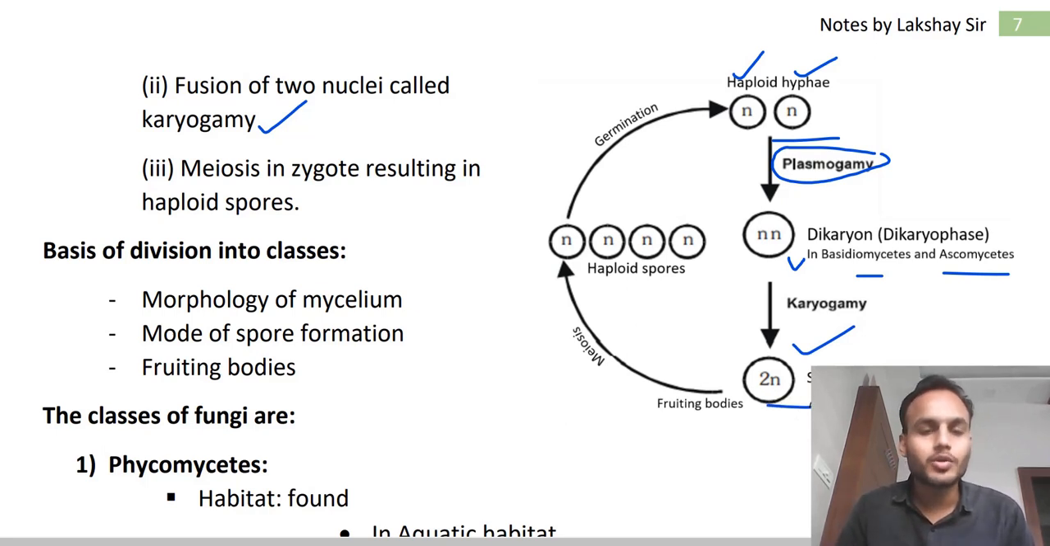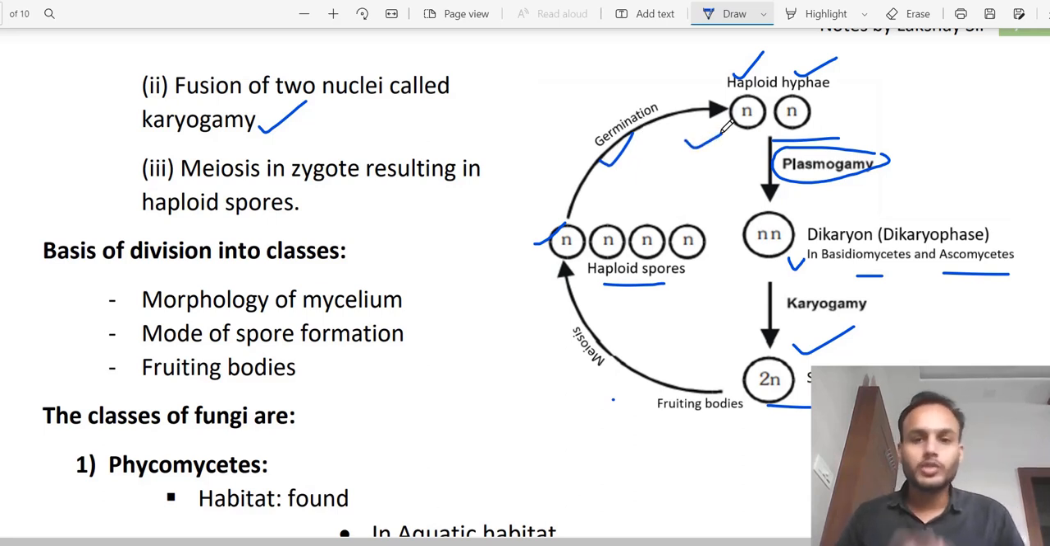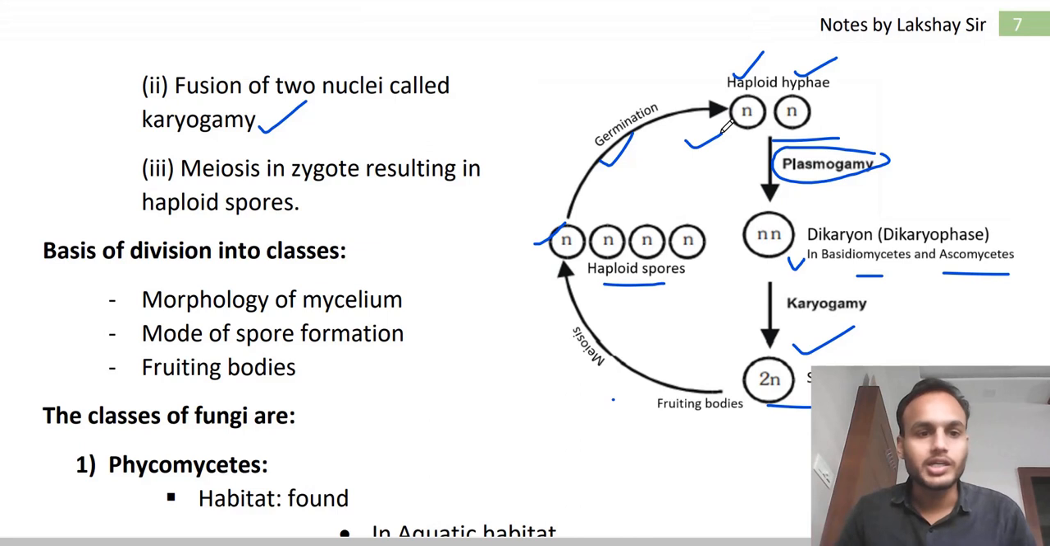So this synkaryon will produce a fruiting body in which meiosis occurs to form haploid spores. These are the haploid spores formed, and on germination they produce haploid hyphae. So it's clear that these are following a cycle.